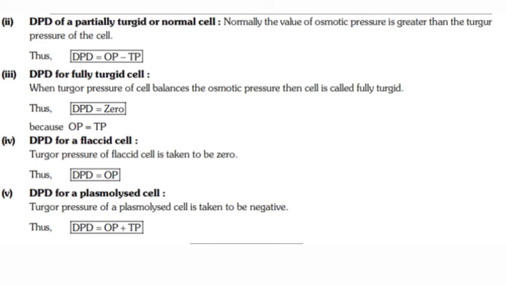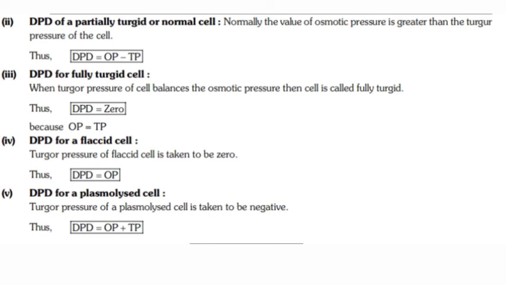DPD for fully turgid cell. When turgor pressure of the cell balances the osmotic pressure, then the cell is called fully turgid. In that case, OP equals TP, osmotic pressure equals turgor pressure. Due to this, DPD, diffusion pressure deficit, is 0.